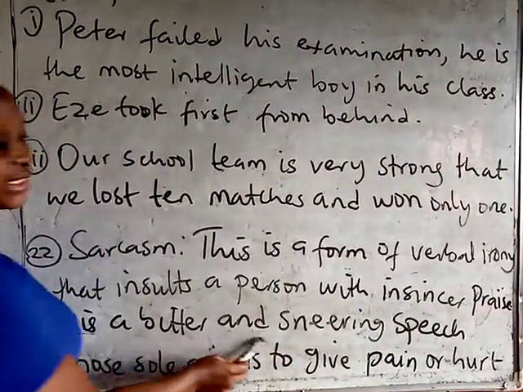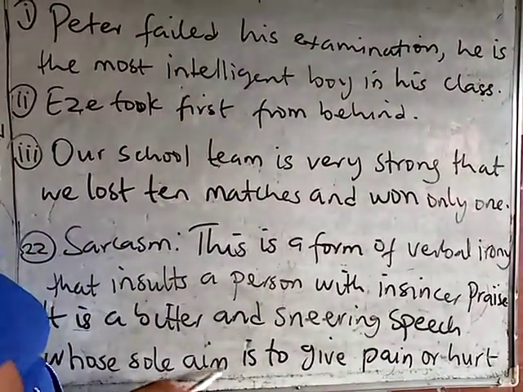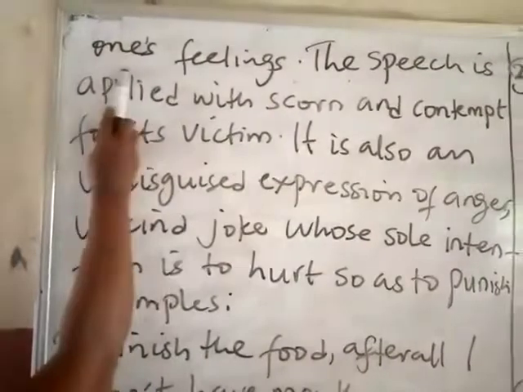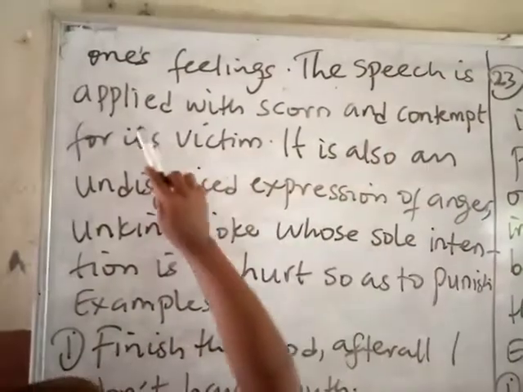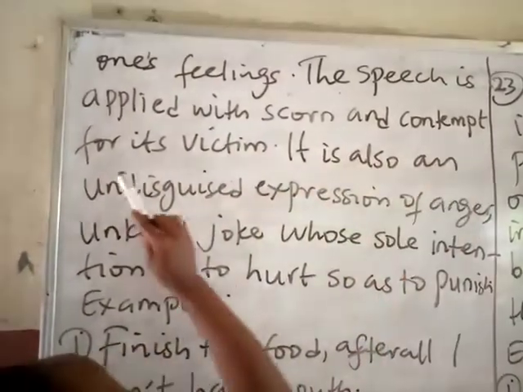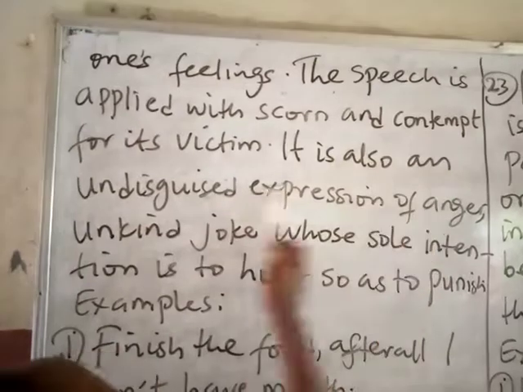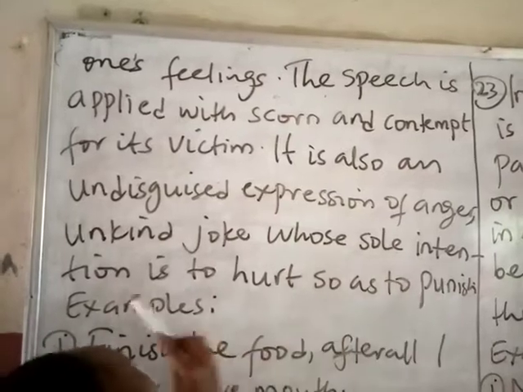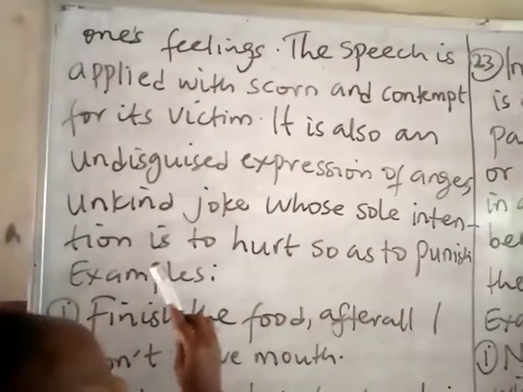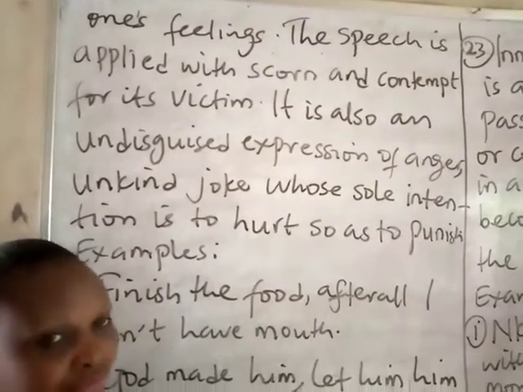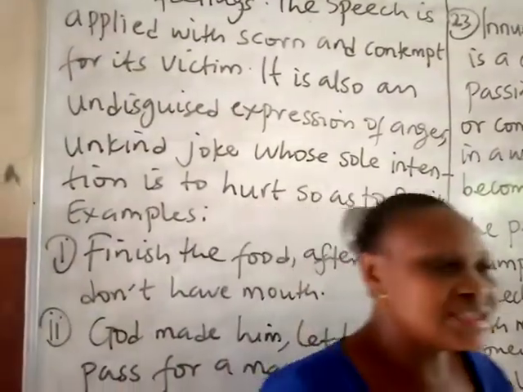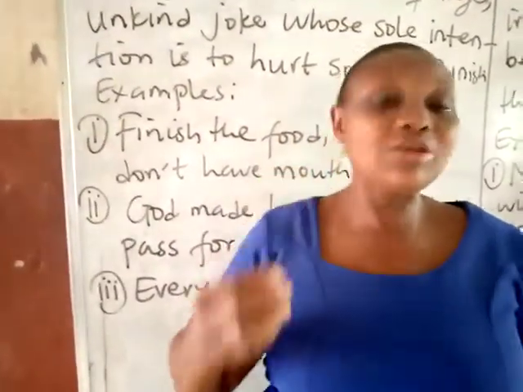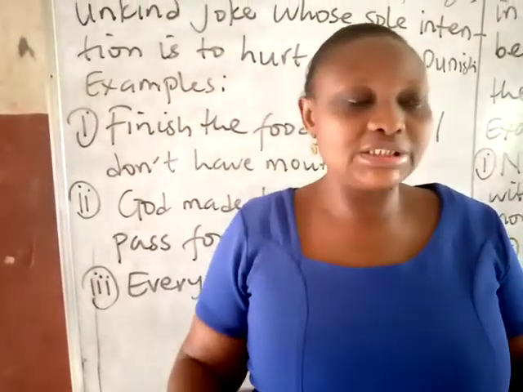It is a bitter and sneering speech whose sole aim is to give pain or hurt one's feelings. The speech is applied with scorn and contempt for its victim. It is also an undisguised expression of anger, an unkind joke, whose sole intention is to hurt, so as to punish the listener. Sarcasm is a kind of biting irony. The only intention of using sarcasm is to hurt the feeling of that person. You want to make that person feel so bad.